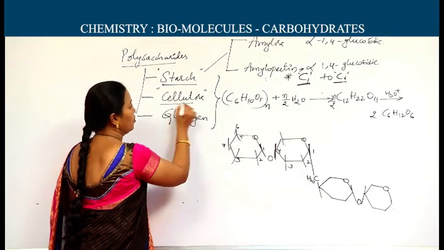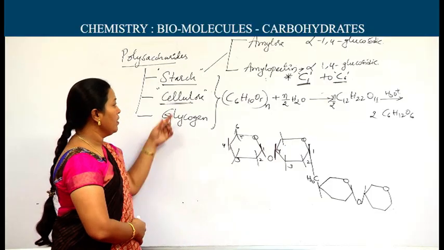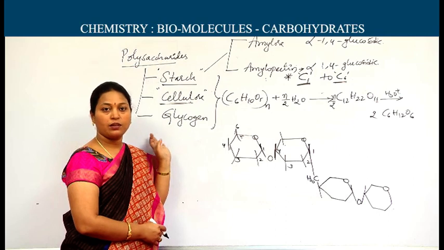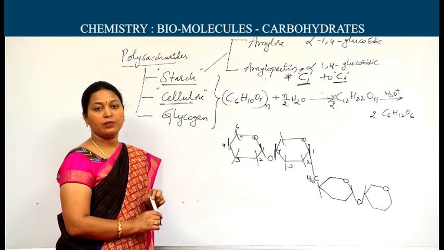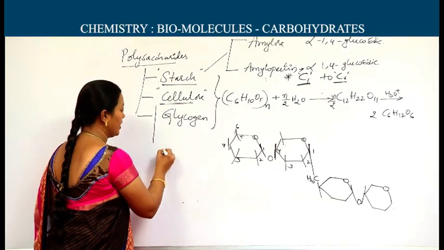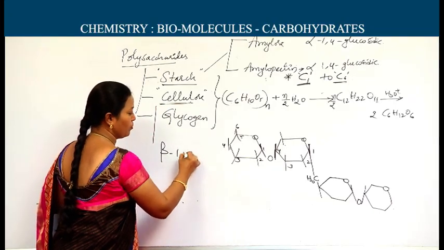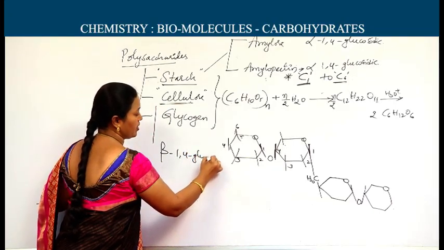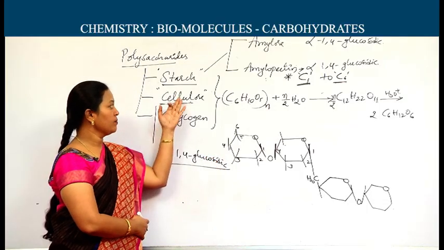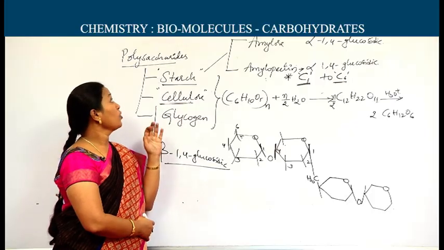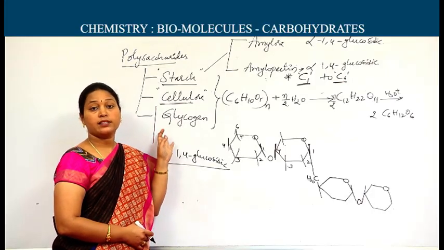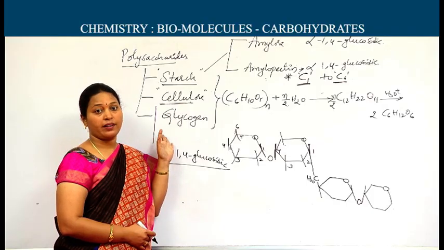Next, cellulose. It is hydrolyzed to produce glucose, but the monosaccharides in cellulose are beta D-glucose units. Between the beta D-glucose units there is a beta 1,4 glycosidic linkage, or glucosidic linkage. This is regarding cellulose. The notable points in the polysaccharides are the linkages among the monosaccharides.